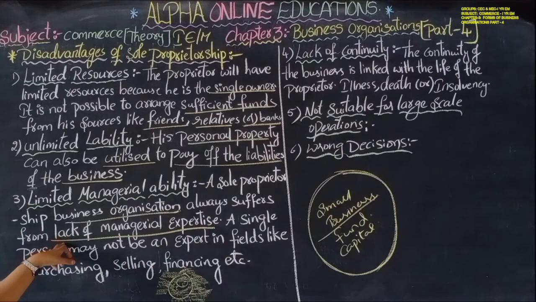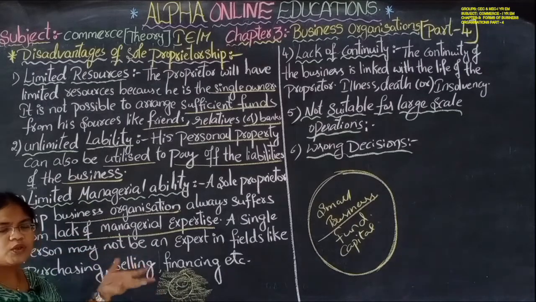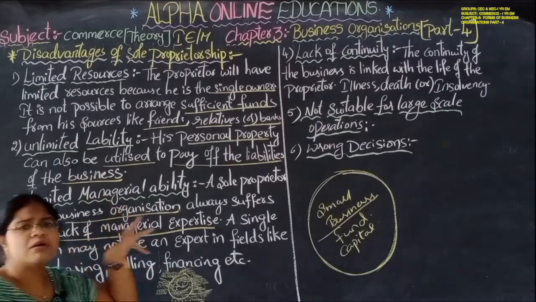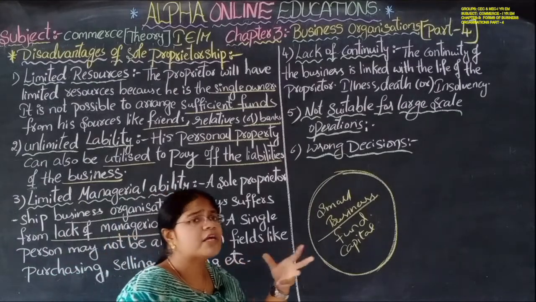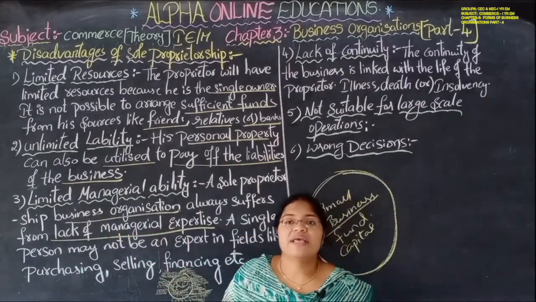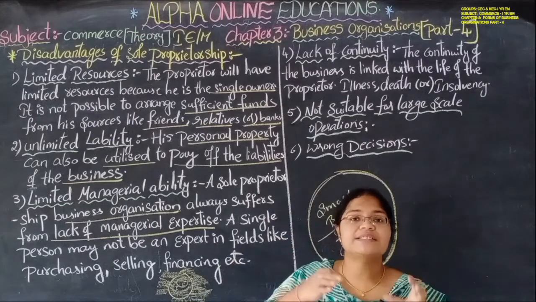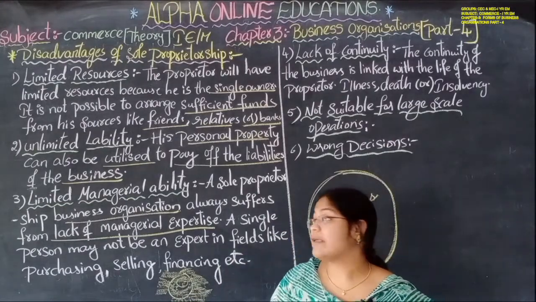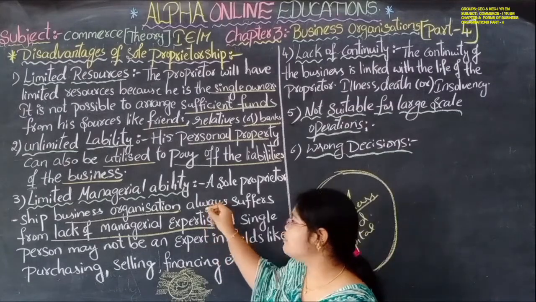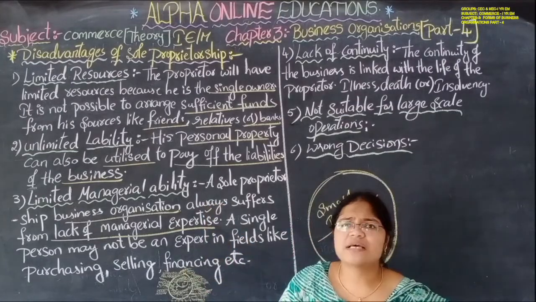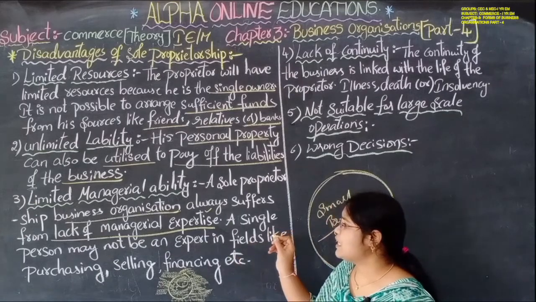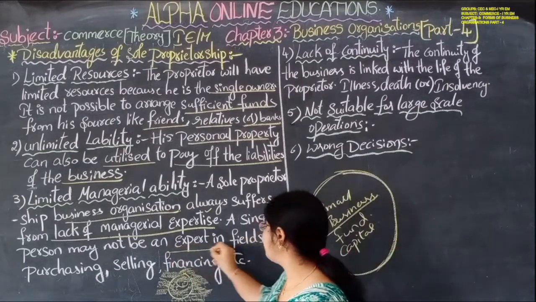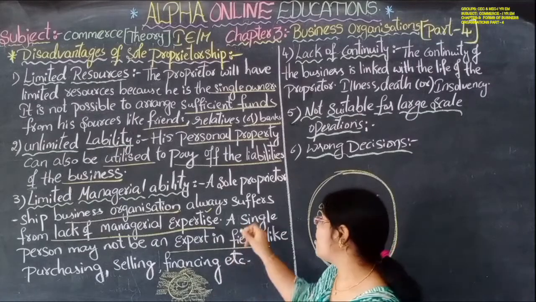Lack of means is the problem, and there are limited managerial experts. The sole proprietor is not an expert at all. Expert means a person who has specialized knowledge or specialized information regarding one particular thing; then he is called an expert. But these sole proprietors are not experts, right? A single person may not be an expert in a field. A single person can't be an expert.